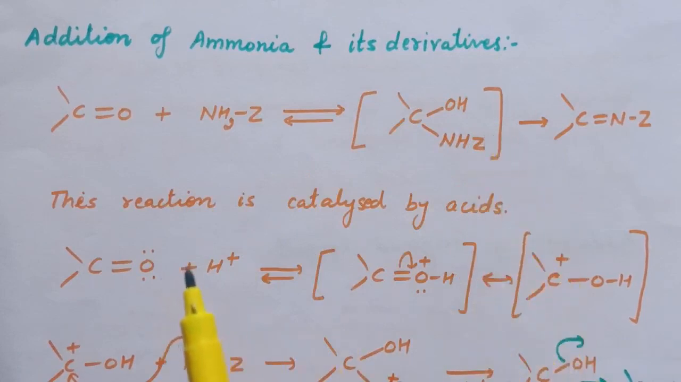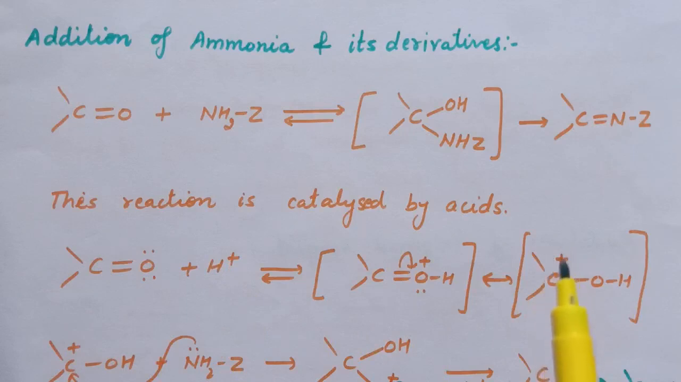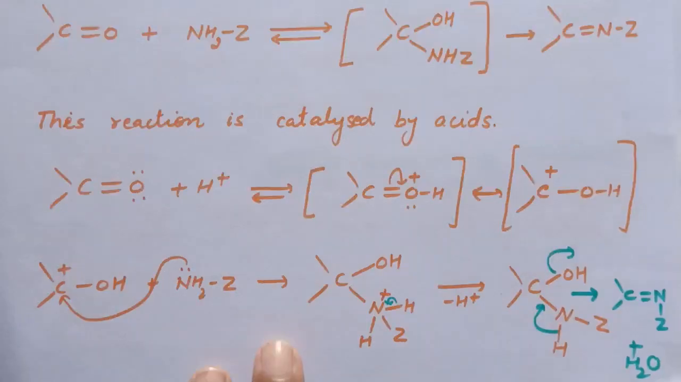So in the first step, in presence of acids, the lone pair of oxygen attacks the H+, and because of the presence of this H+ or this acid as a catalyst, the positive charge on this carbonyl carbon increases, and therefore the nucleophile can attack easily on this carbonyl carbon. So here is the mechanism.